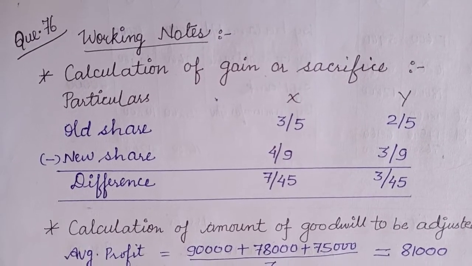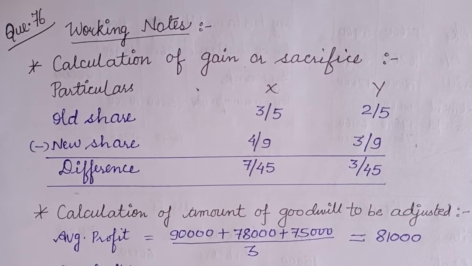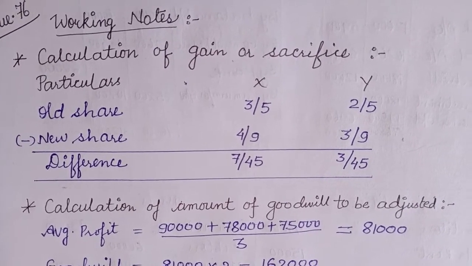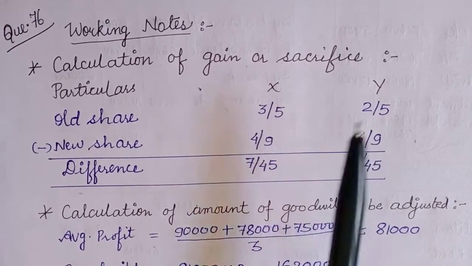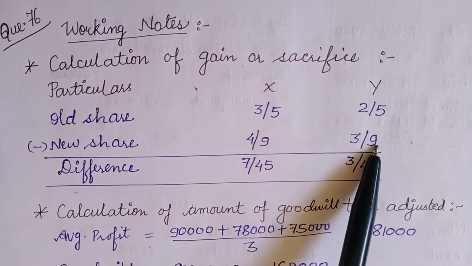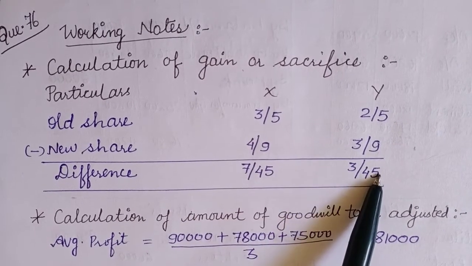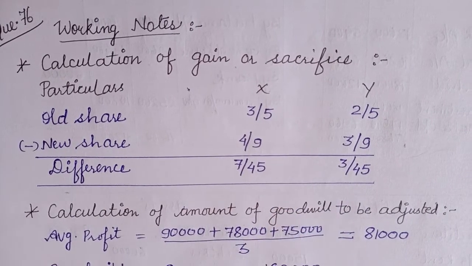First of all, we need to calculate the gain or sacrifice, because the new profit sharing is given in point number E, 4:3:2. So I have taken the old shares 3/5, 2/5 and the new shares will be 4/9 and 3/9. The difference comes out to be 7/45 and 3/45. It means 7:3 will be the sacrificing ratio.